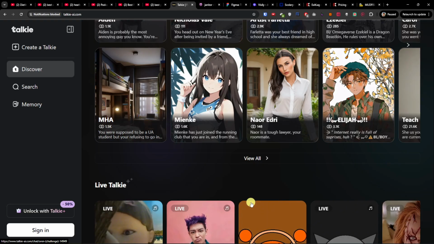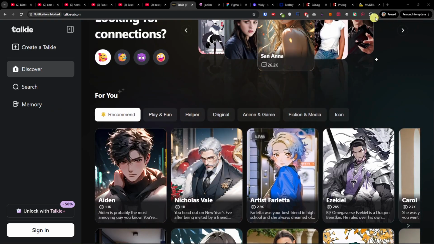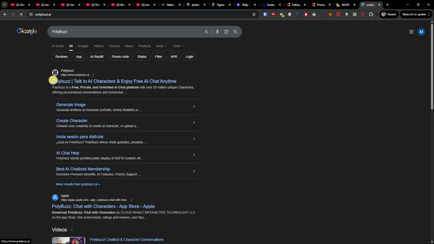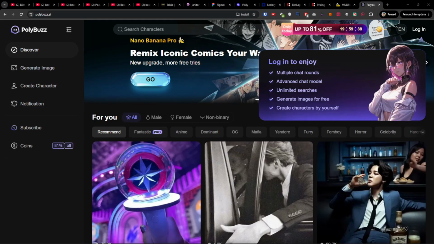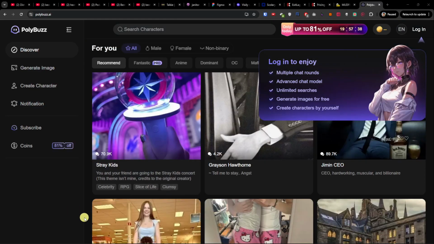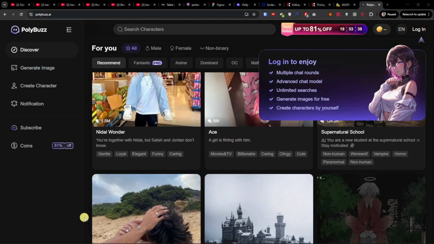And this is another one that you can check out. Or you can also have Polybuzz, and this is another one that you can check out too. So Polybuzz strictly prohibits public display of NSFW content. Premium is needed for the best experience, with ads on the free tier.